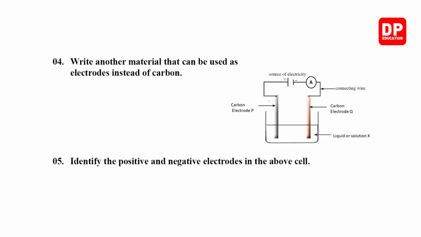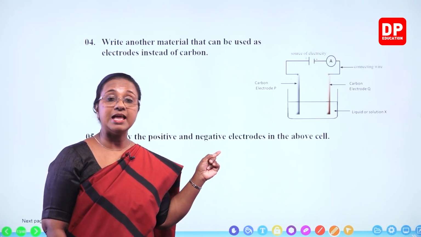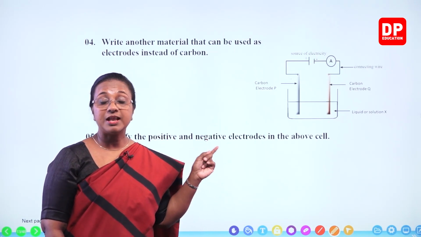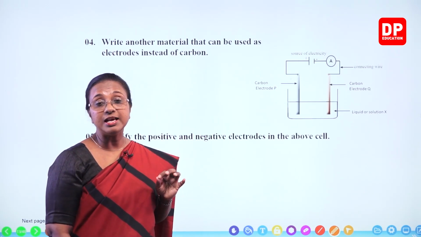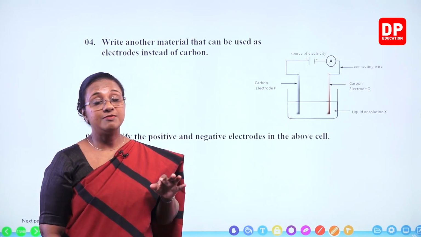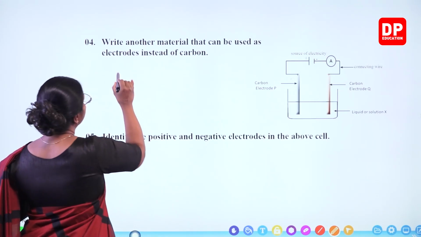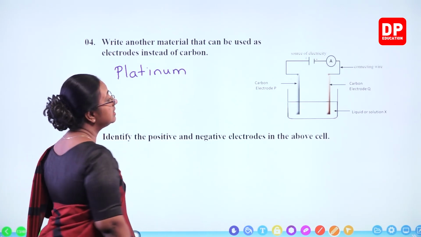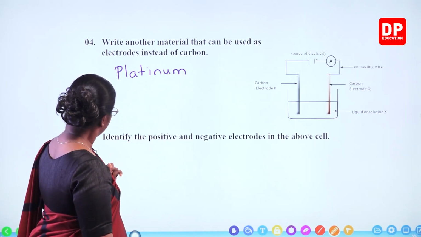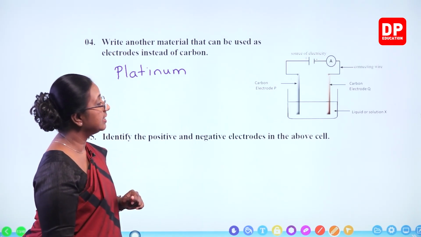Fourth one, write another material that can be used as electrodes instead of carbon. Now here we use carbon. Carbon graphite is an inert electrode because it doesn't undergo any change during the electrolytic process. Similar to that, we can use platinum as the inert electrode. So that is the other material. Then the fifth one, identify the positive and negative electrodes in the above cell.